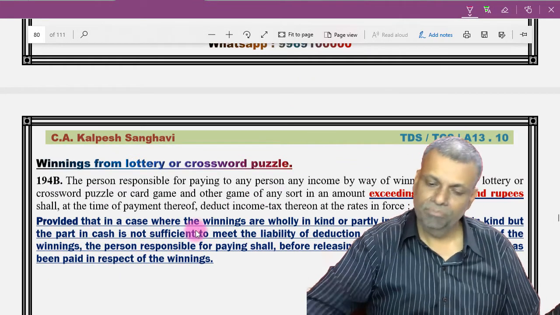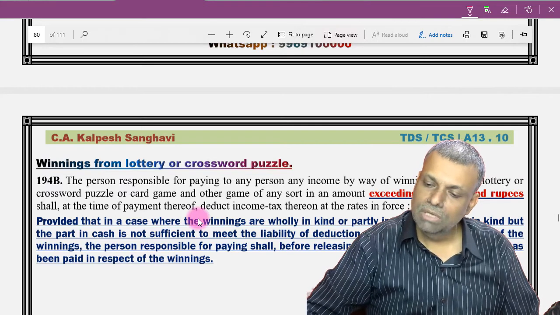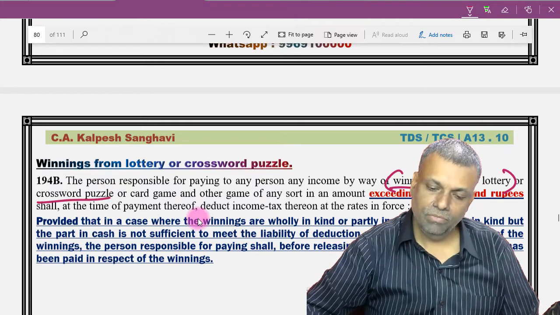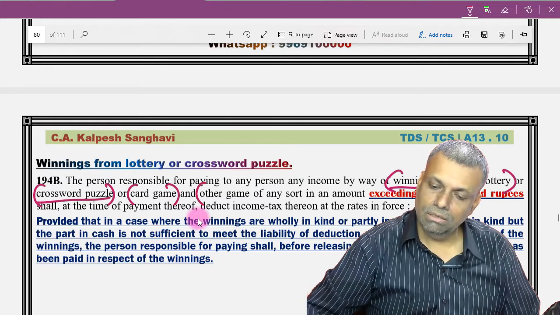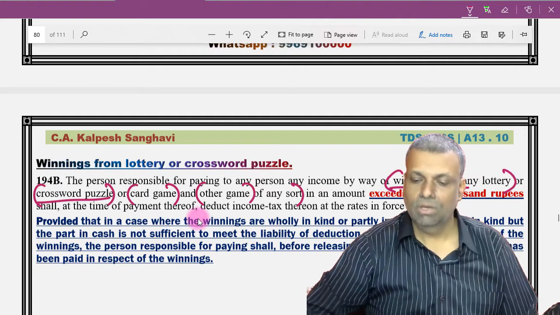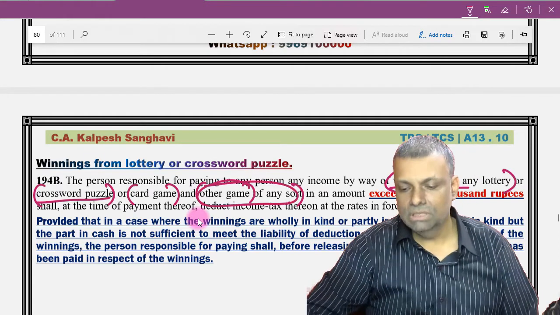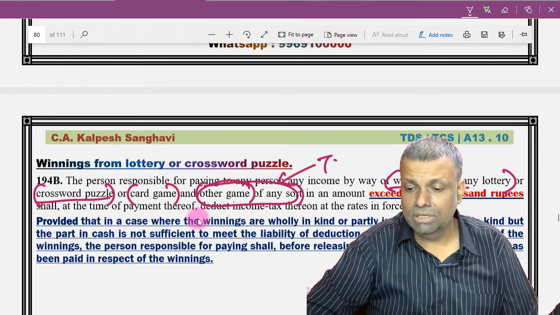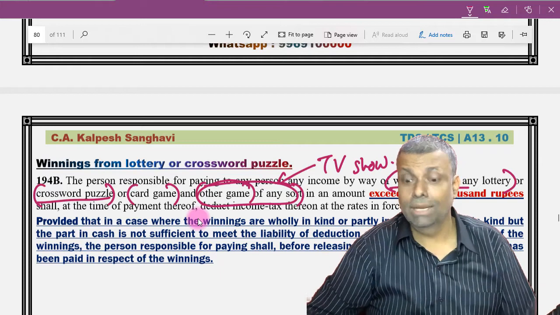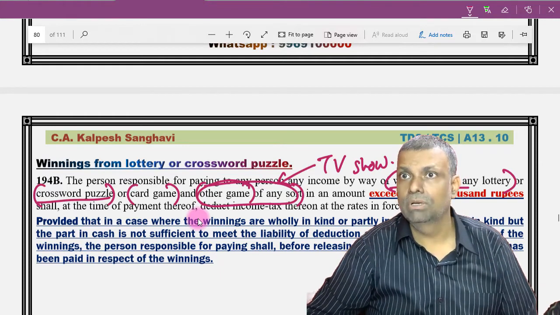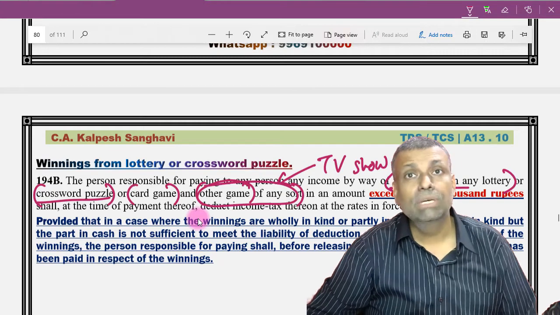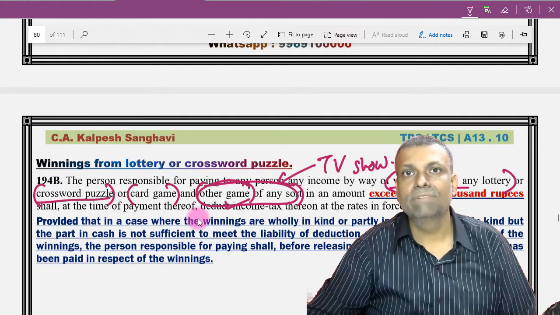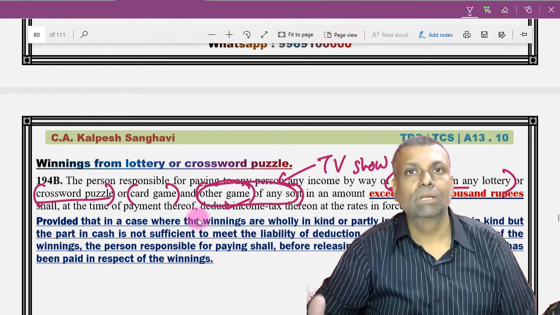See the language of the law: the person responsible for paying any sum by way of winning from lottery, crossword puzzle, card games and other games of any sort. Now this is really tricky language: other games of any sort. Say for example a TV show game, like Kaun Banega Karodpati. That show will also come in this. It is one kind of a game, a game of any other sort, so it will come in this category.